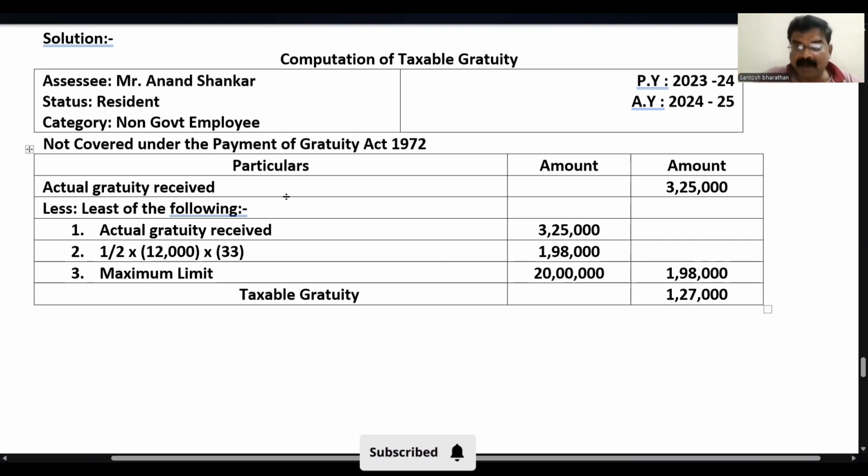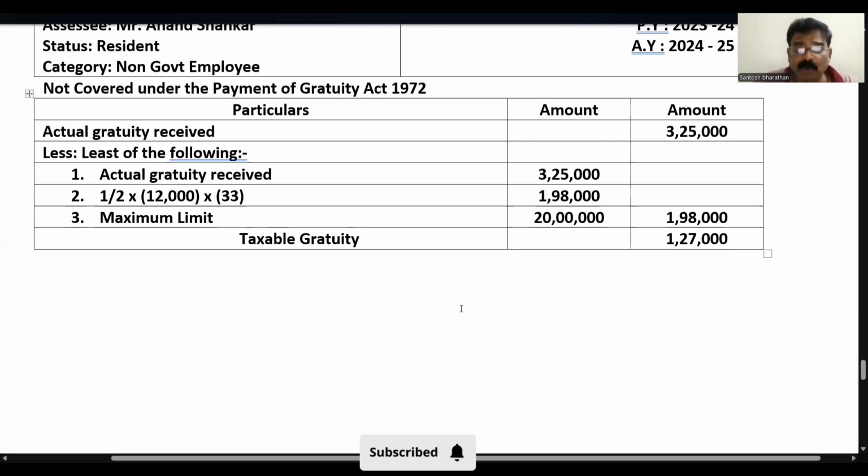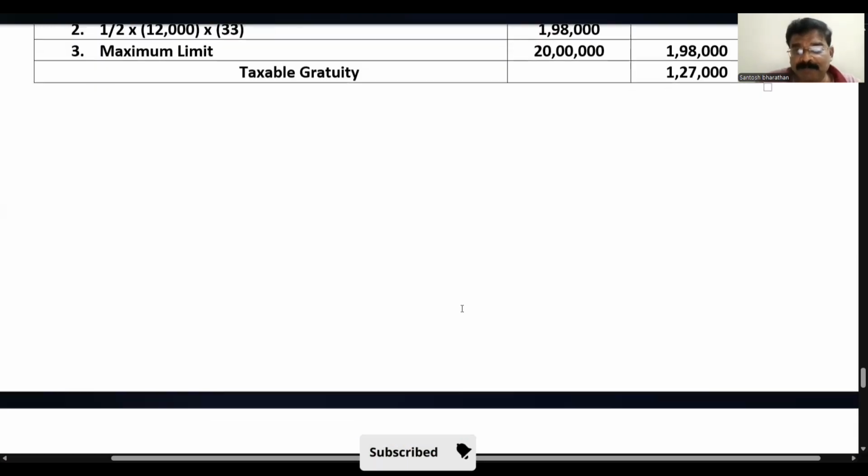That means Mr. Anand, if he is an employee whose company is not covered under the Payment of Gratuity Act 1972, his taxable gratuity will be 1,27,000. I hope, children, you have understood this problem. We move on to the next problem, that is the third problem.